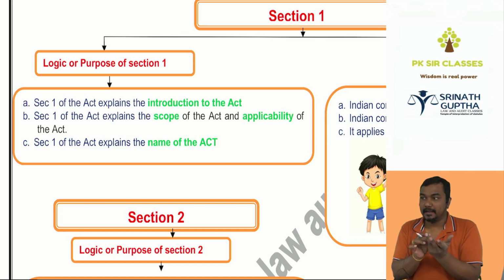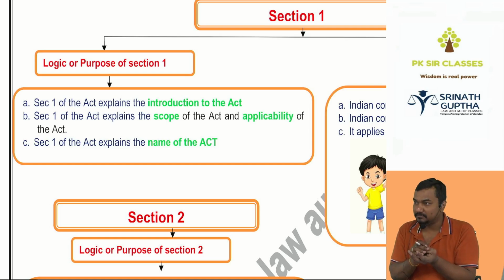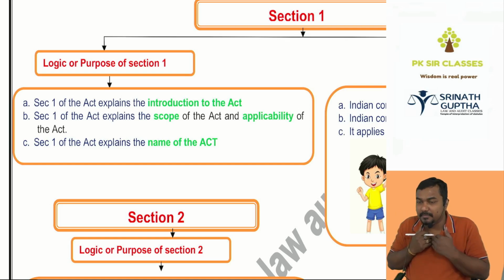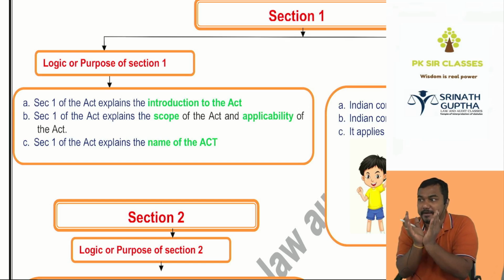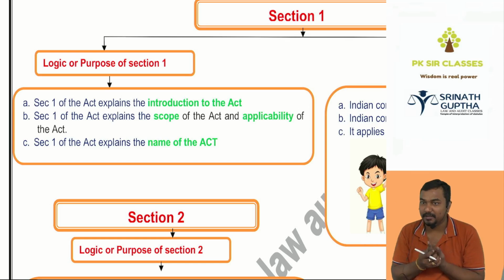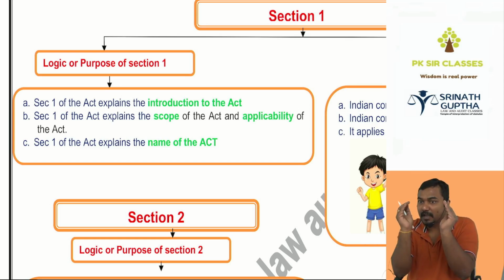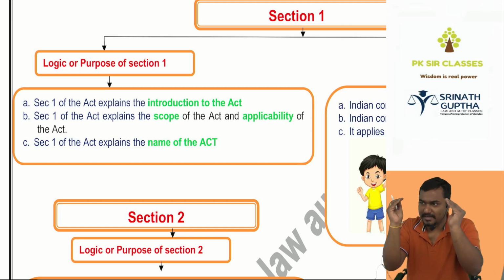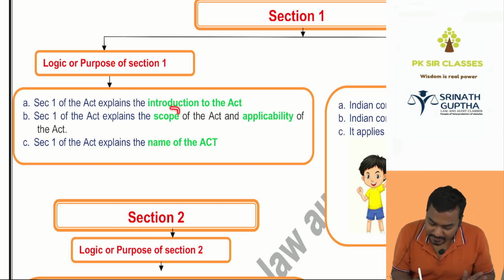I know auditing, I know costing, I know tax, I know FM, I know economics also. But being a CA faculty, my scope is that I'm a law faculty, auditing faculty, tax faculty. I should teach only law, auditing, in some cases tax also. I will not teach costing, even though I know. I will not teach accounts, even though I know. So my scope is restricted to law, auditing, and to some extent tax. That's it. So it is defined by the scope.